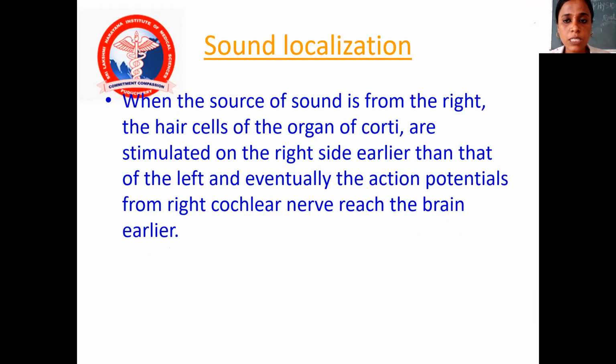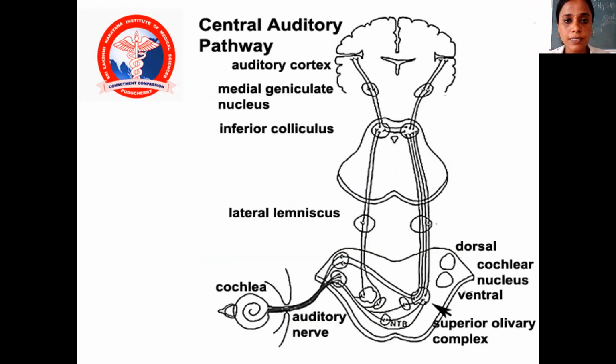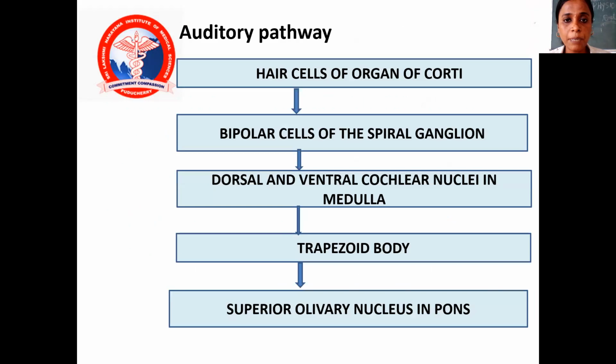When the source of sound is from the right, the hair cells of the organ of Corti on the right side are stimulated earlier than those of the left, and eventually the action potential from the right cochlear nerve reaches the brain. Masking: certain sounds decrease the perception of other sounds that arise at the same time. Due to the refractoriness of the previously stimulated auditory receptors, the noise arising from a passing train decreases the perception of conversation between two persons.